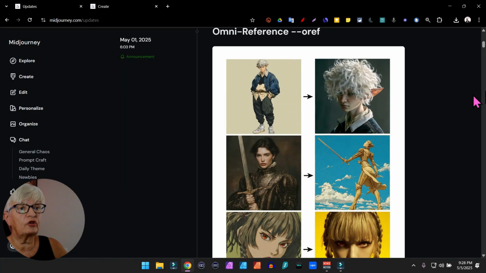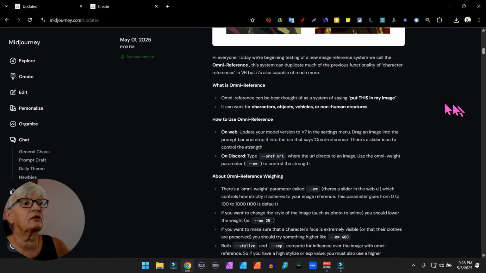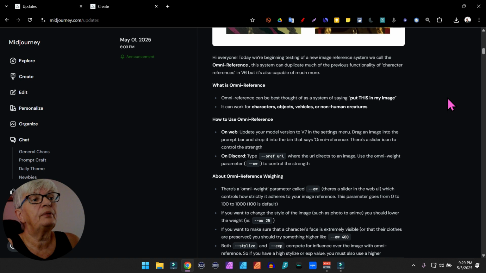Let's start on the updates page and see what they say about Omni Reference real quick. "Today, we're beginning testing a new image reference system we call Omni Reference. This system can duplicate much of the previous functionality of character reference in V6, but it's also capable of much more.